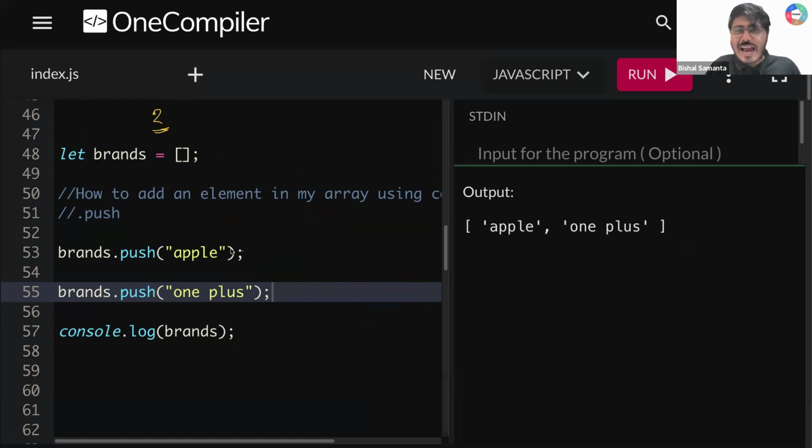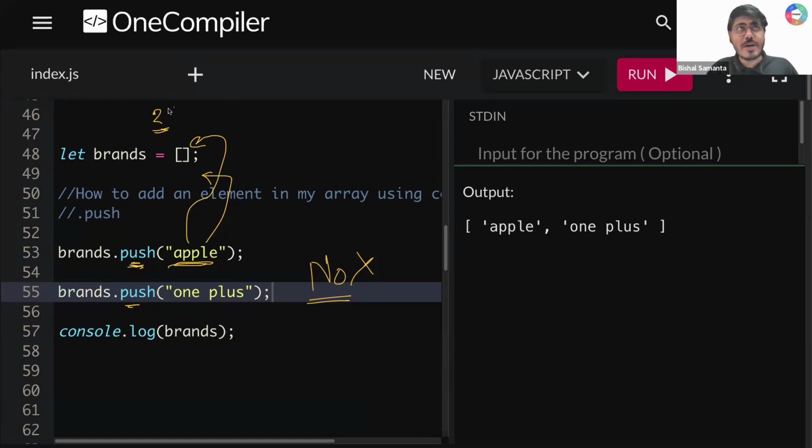Sir, can I add 3-4 elements at one go? Can I add 3-4 elements together rather than creating 2-3 pushes? For now, the answer is no, guys. You cannot do that. Later, there are some tricks you can do. We'll learn all of this later. But for now, understand that one push will help you add only one element. Is that clear? Each time you write it, it will add only one element.